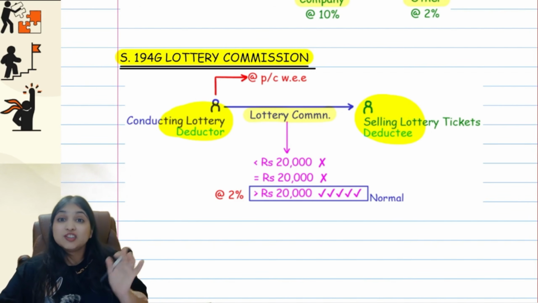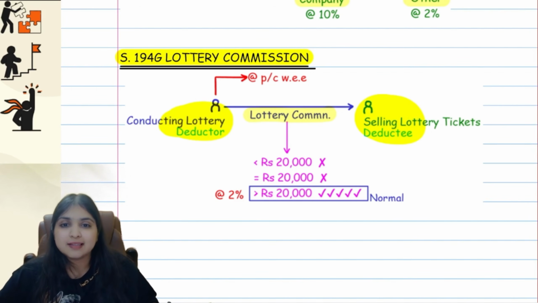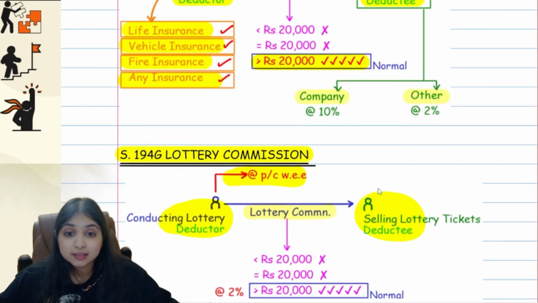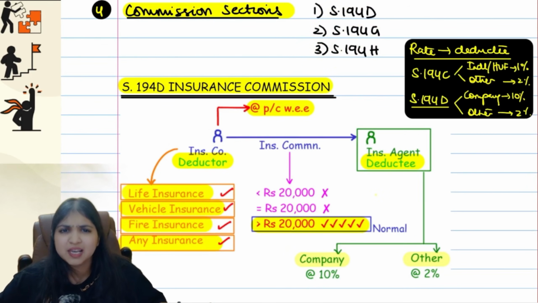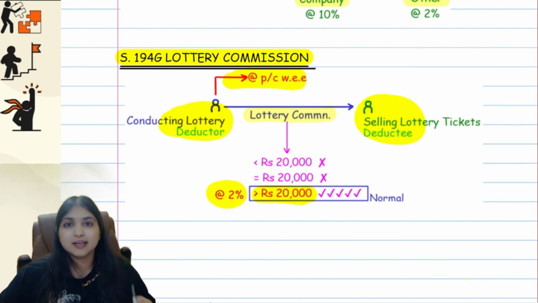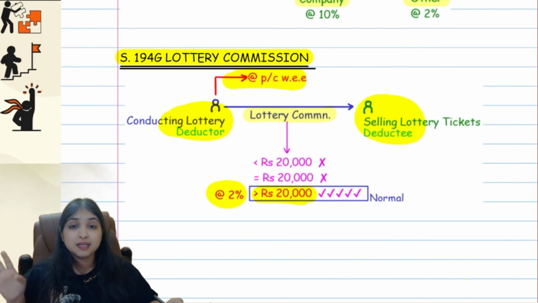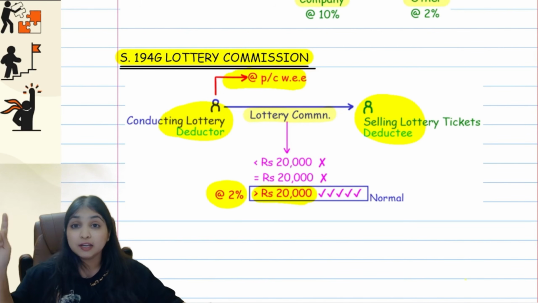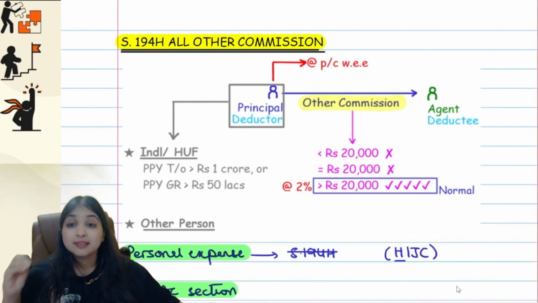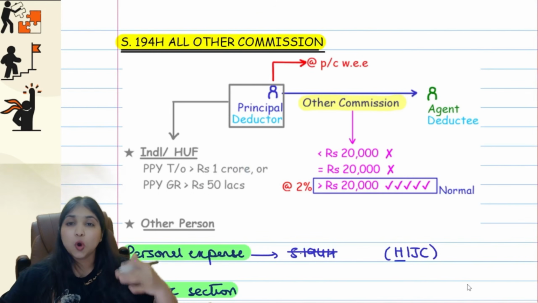Same like all sections, even over here, we will deduct tax at the time of payment or credit, whichever is earlier. See, in all the 3 sections, the limit will be the same only. Even over here, if the commission is more than 20,000, only then there will be TDS at the rate of 2%. Same 20,000 limit. Here, there's only one TDS rate, 2%, guys. So 194D was insurance commission, 194G is lottery commission, then we have 194H. This is about all other commission.